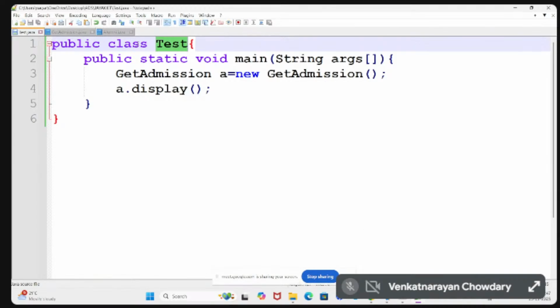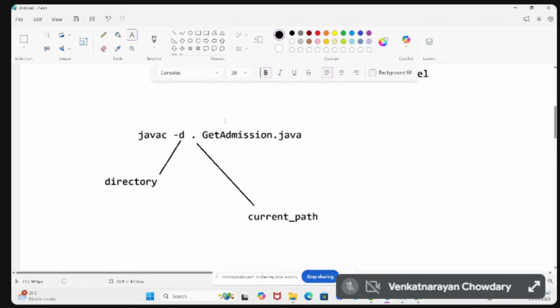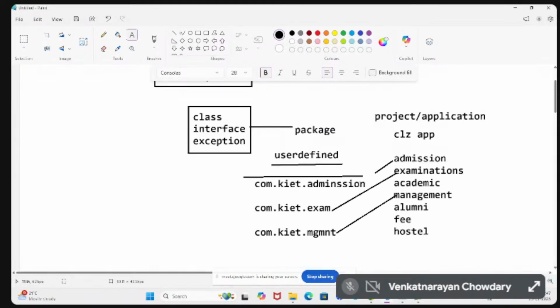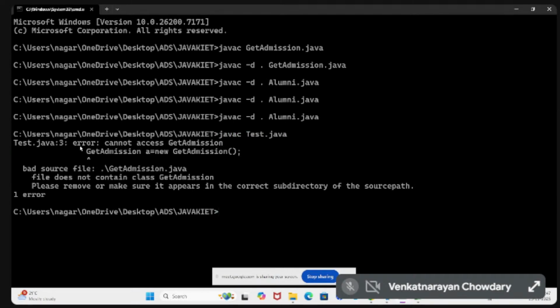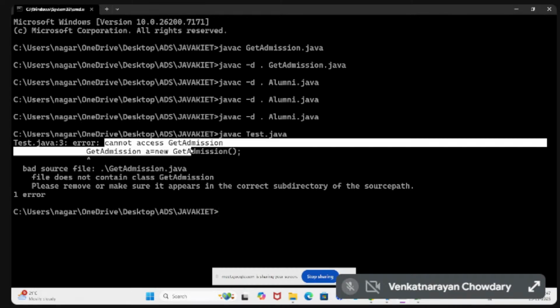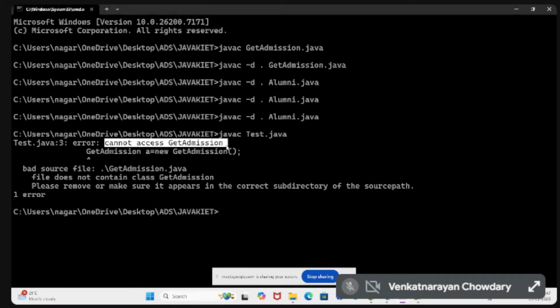So what we have done is we created one class called GetAdmission in the admission package, which is available in com.kite.admission. I tried to use the class which is already available in the package. When I try to compile the class, it will give an error message: cannot access GetAdmission.